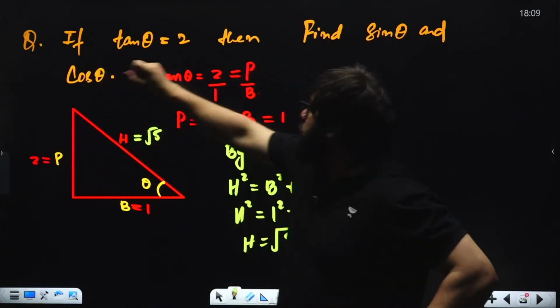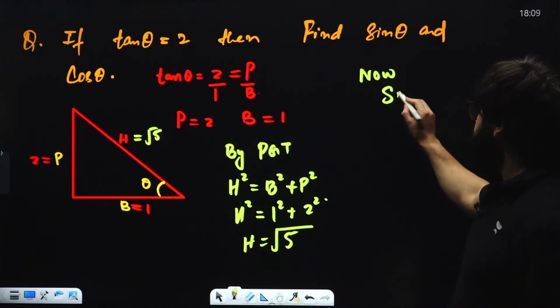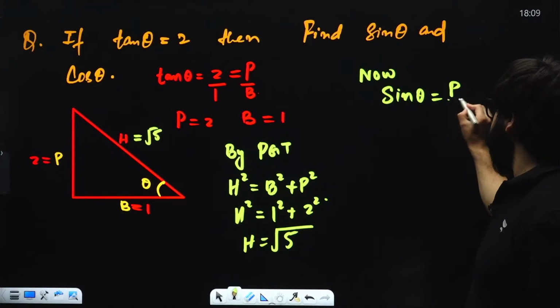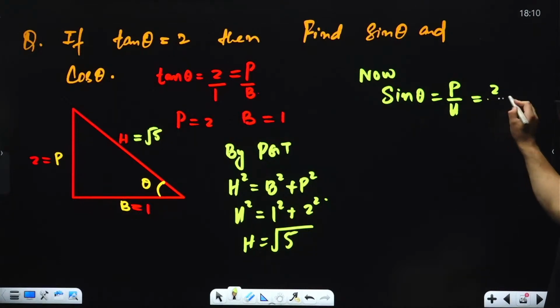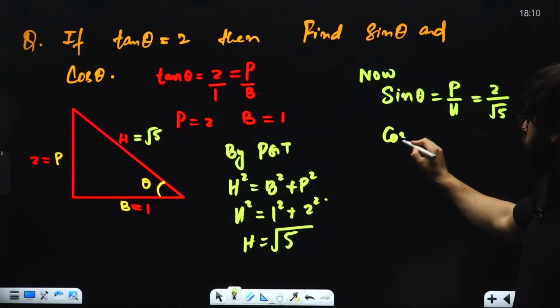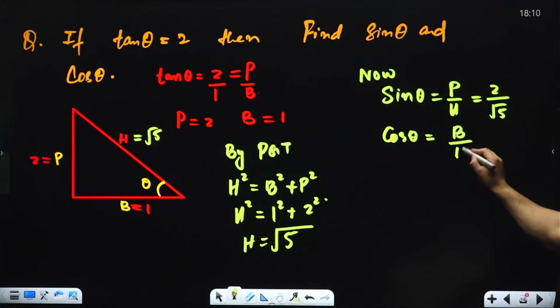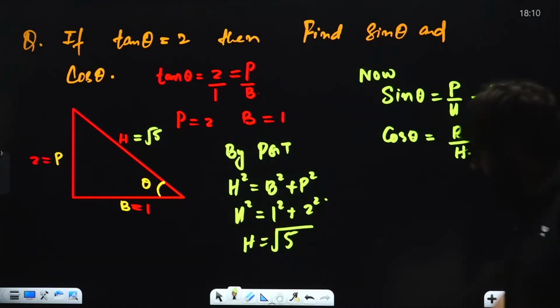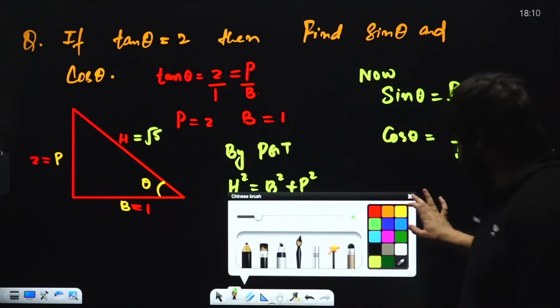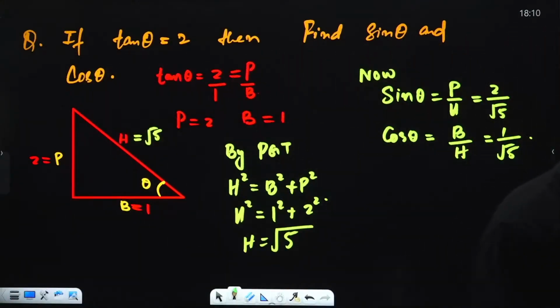We have to find the value of cos theta and sin theta. Now sine of theta will be simply perpendicular upon hypotenuse. What is the value of perpendicular in this case? That is 2 divided by root 5. So what is the value of cos theta in this case? That is base upon hypotenuse, that is 1 divided by root 5. Is that clear?